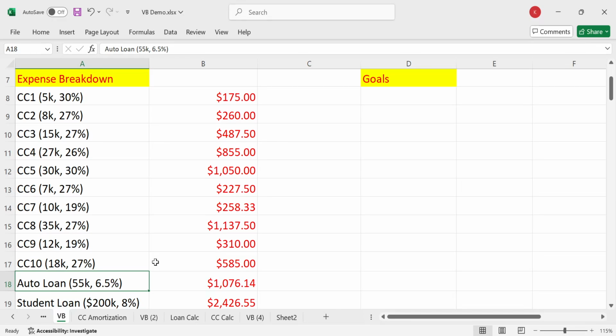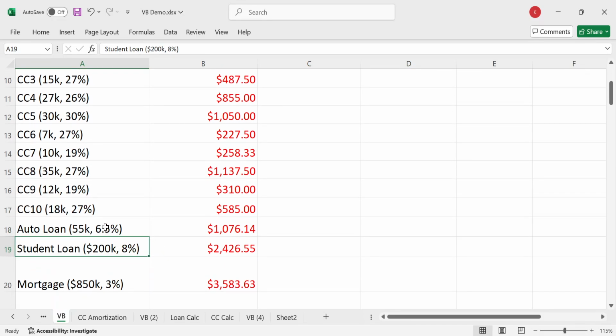That'd be pretty sweet. I've never bought a new car before. And I've been looking at Teslas, and it's like, man, I don't know if I want one. Too scared because of the horror stories I hear on the news. But I've been looking at 55 grand cars, seeing what I can get, but I'm probably not going to buy one. A $200,000 student loan.